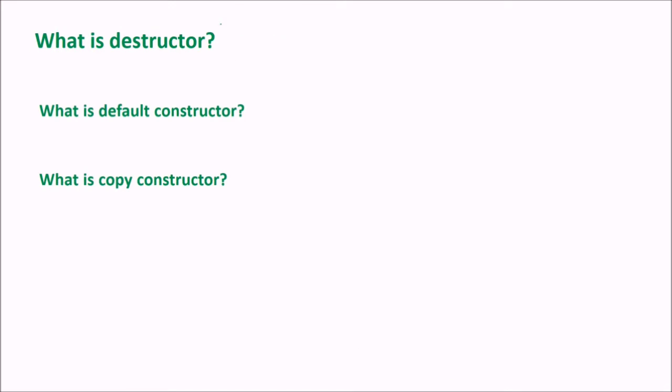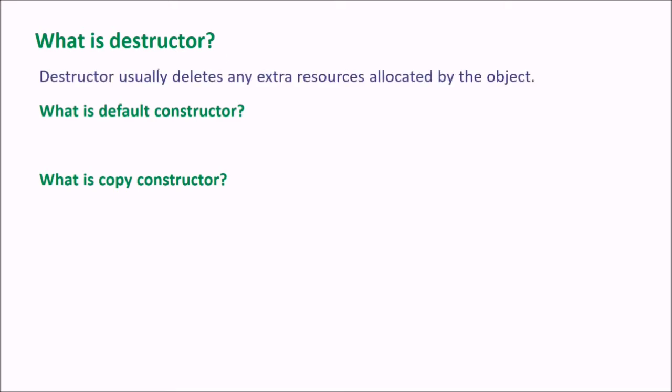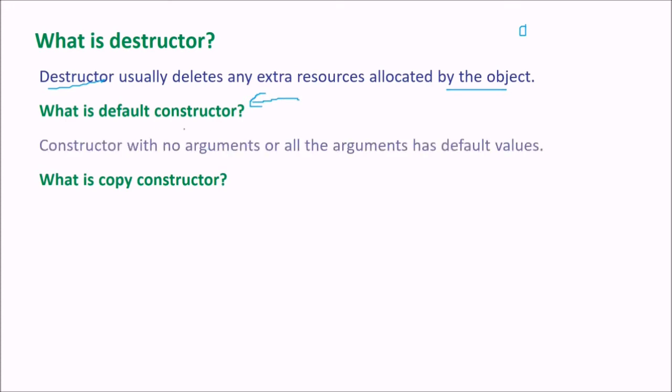Now what is destructor? Destructor is again the opposite of constructor. So destructor usually deletes any extra resources allocated by the object. So whenever an object closes, the destructor is a function that is invoked. What is the default constructor? As I just suggested, even if you make a constructor, user defined, you want to pass certain parameters for initialization. But even if you don't make any constructor, there is a function which is provided by C++ that will always be run. This is the default constructor. So a constructor with no arguments or where all the arguments have default values is a default constructor.